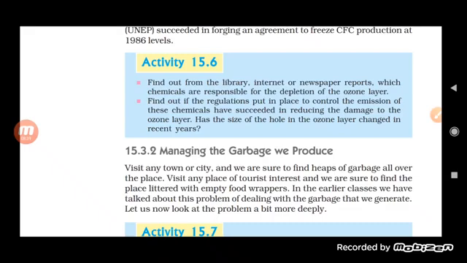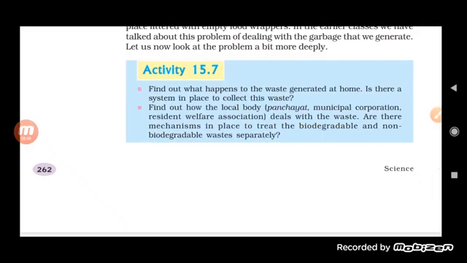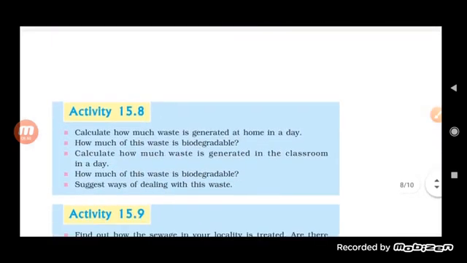Now see here, visit any town or city and we are sure to find heaps of garbage all over the place. Visit any place of tourist interest. Managing the garbage we produce. In the earlier classes, students, we have discussed how we can deal with garbage. Remember, in class 8 we discussed waste management, and there we saw that there are different methods by which we can control the wastage that contributes to the formation of garbage.